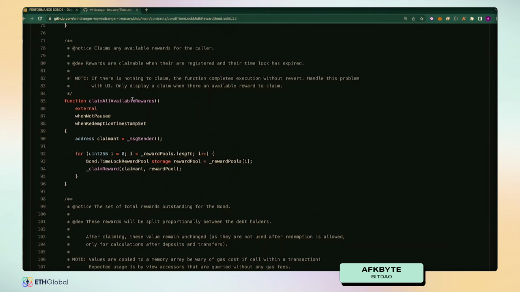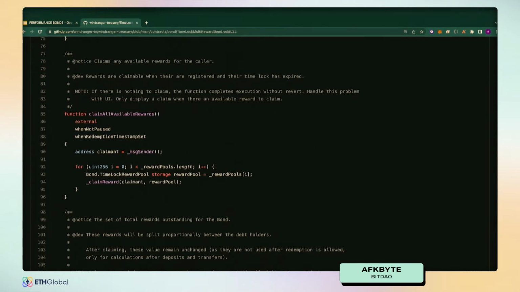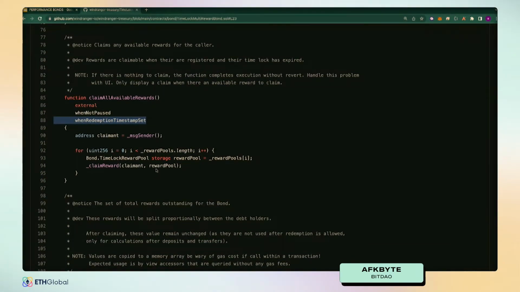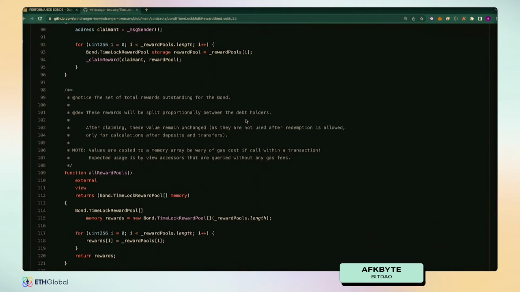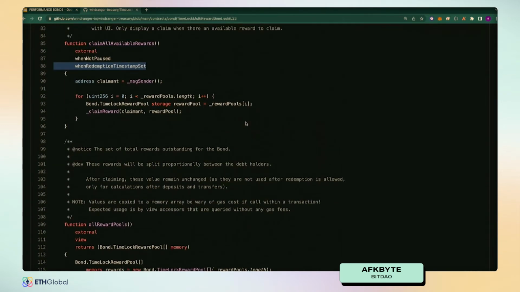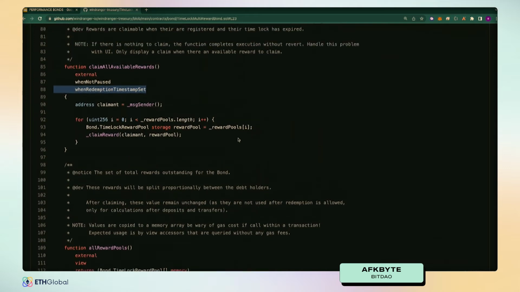So once funds are available, when the redemption timestamp is set and has passed, you're able to iterate over and collect any of the arbitrary ERC20 token rewards or initial stake that you've deposited, and the time lock has expired, and so on and so forth. It's a pretty simple single pool style solution for these things.